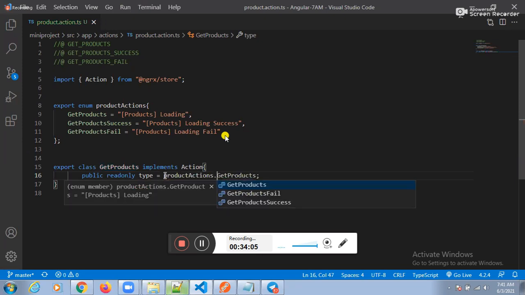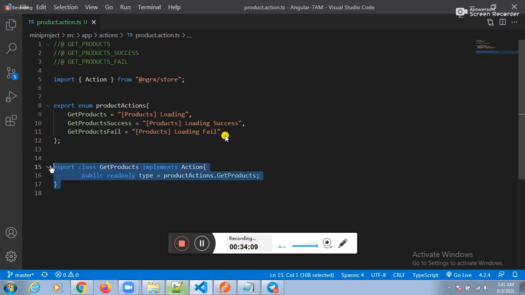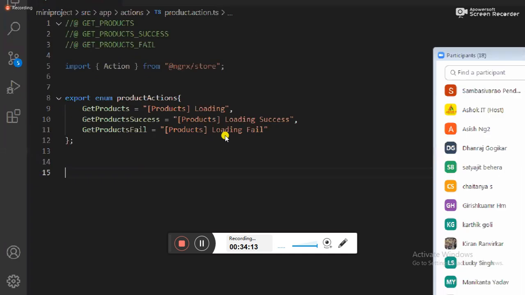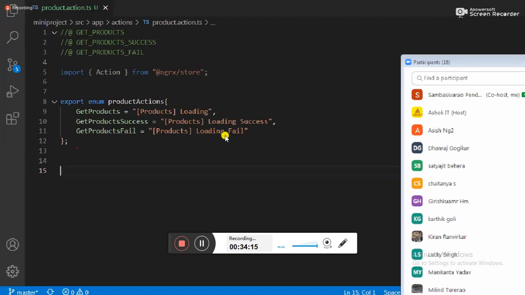Product actions dot get products. Fun. Guys, can I explain the concept once again here? What is the problem we are facing as a developer?